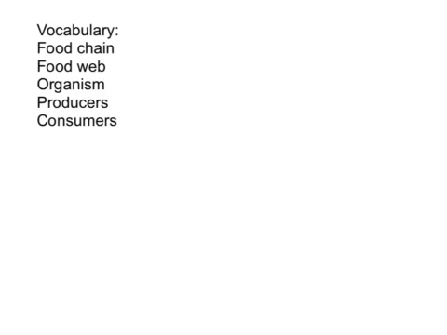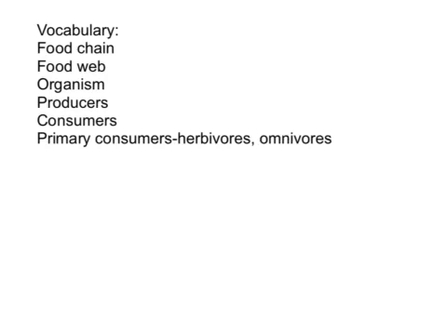We need to understand what primary consumers are. Primary consumers are the organisms, the animals that eat plants. These are your herbivores. Herbivores are your animals that eat only plants. It can also include your omnivores. Omnivores are animals that eat both plants and meat. And so an omnivore can be a primary consumer when they are eating plants.